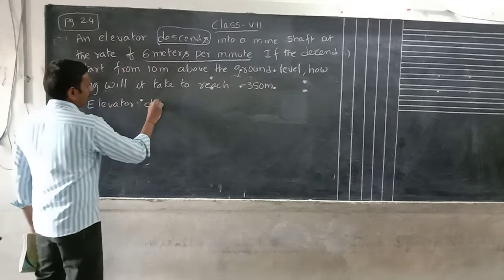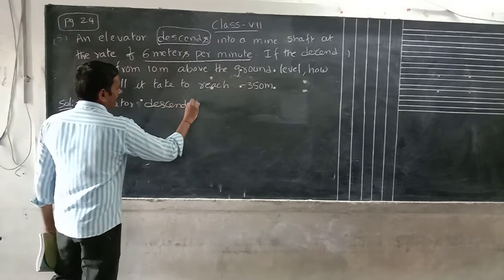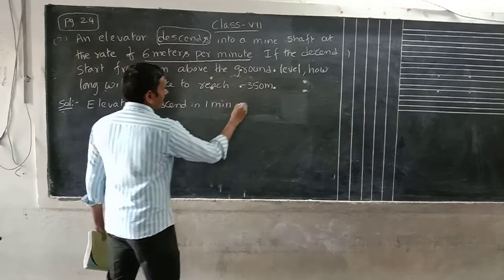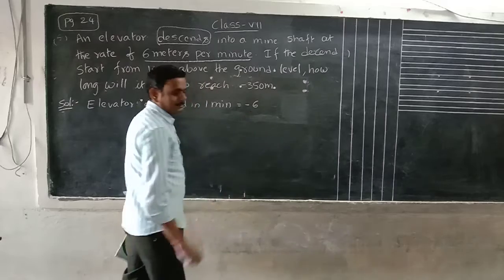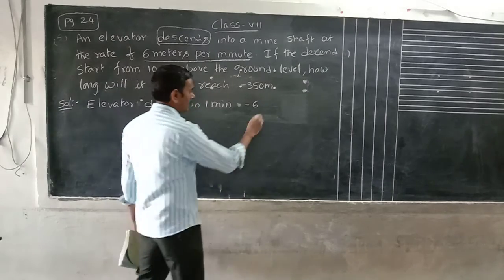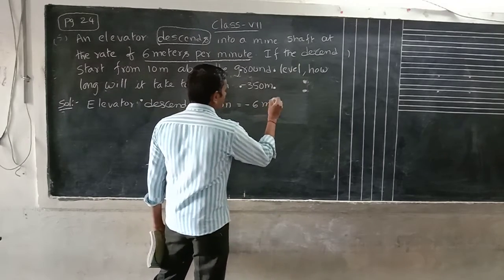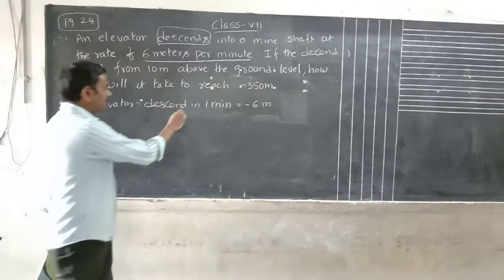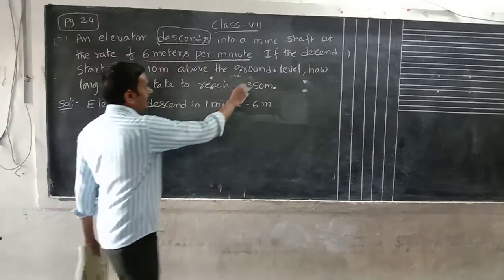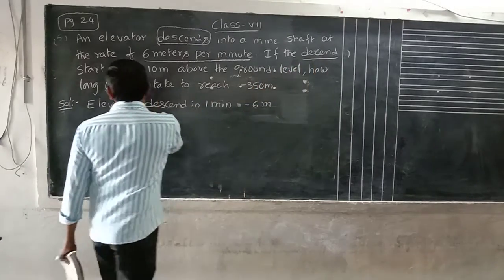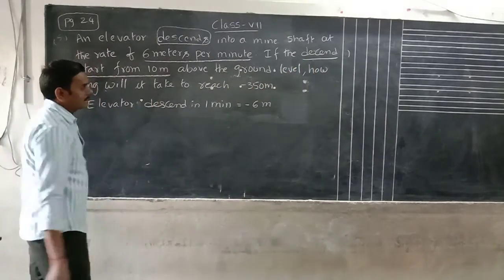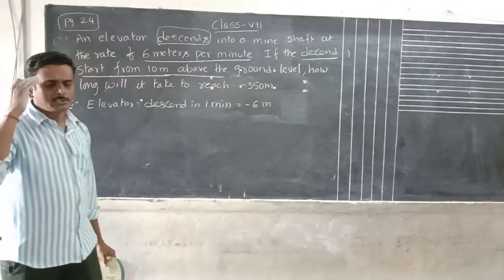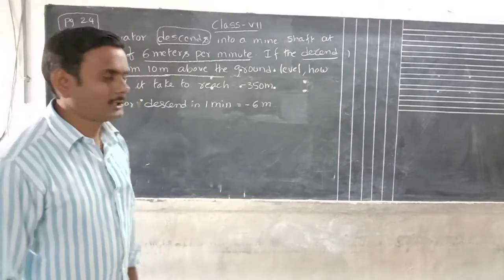Elevator descends in 1 minute. Descend means negative: -6 meters, where m means meters. The elevator descends 6 meters in 1 minute. If the descent starts from 10 meters above the ground level, above means that is a positive value.